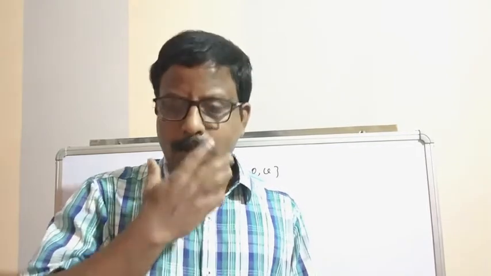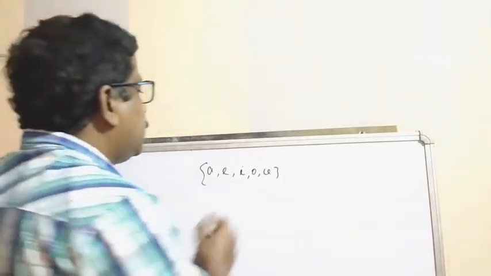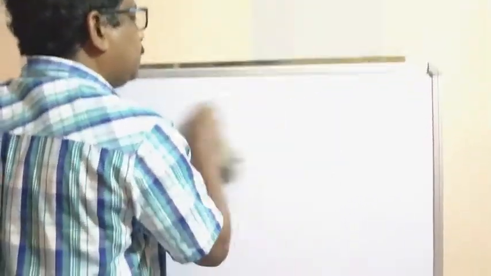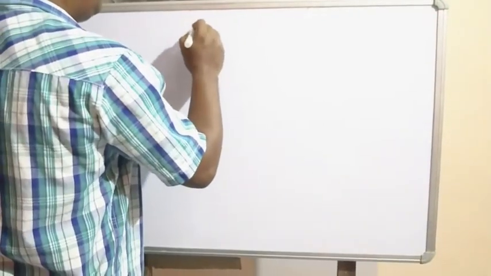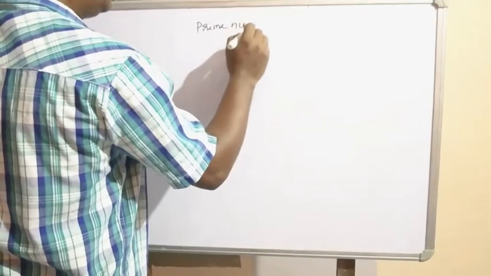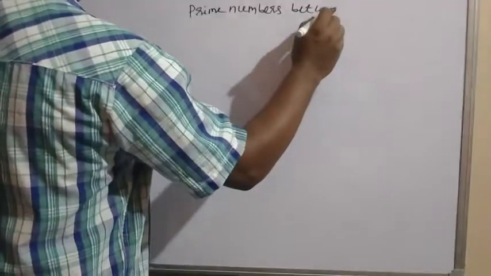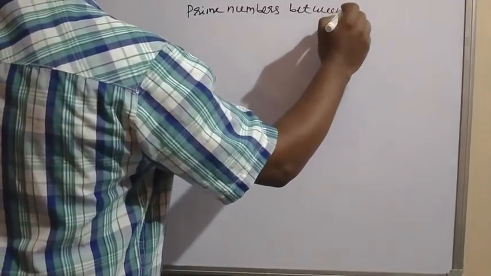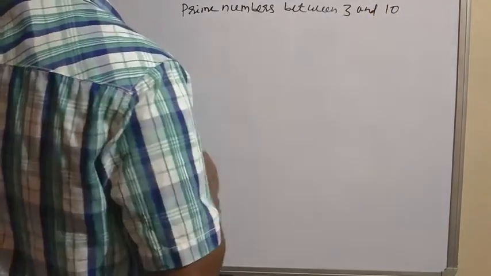First, the roster form. Suppose a statement is given like this: the prime numbers between 3 and 10.